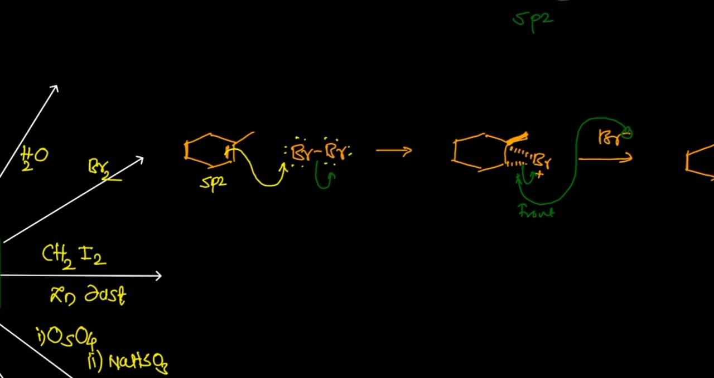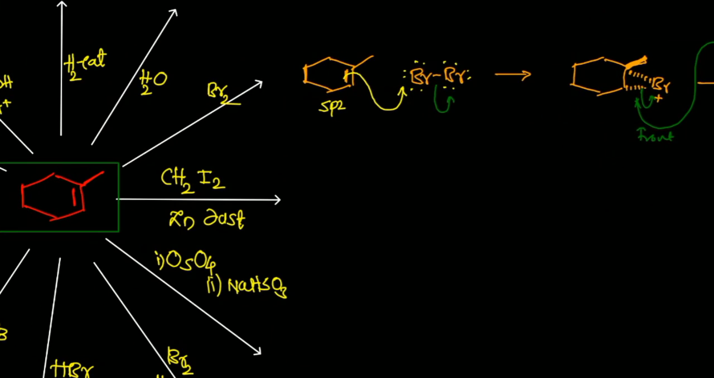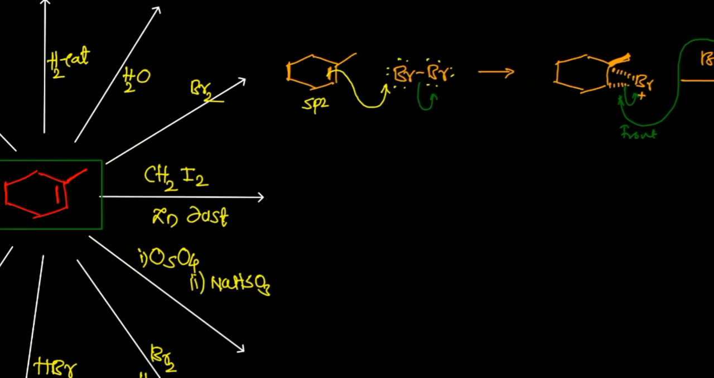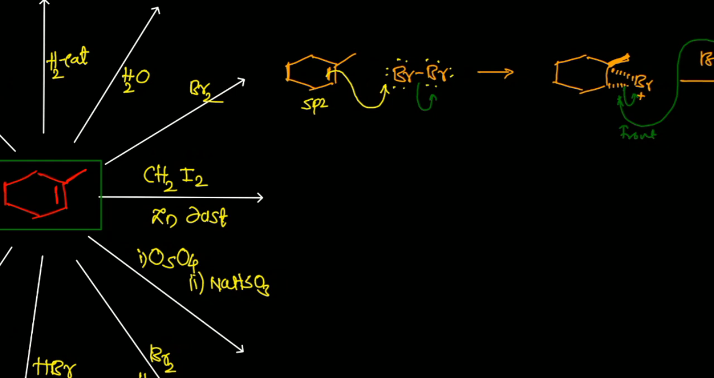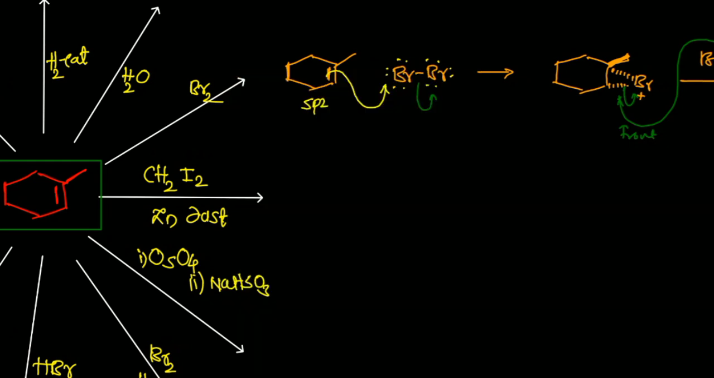Very well known reaction. Okay, let's see another reaction. What will happen when this cyclohexene is treated with CH2I2 in the presence of zinc dust? Have you seen this reaction? Yes, this is a reaction of organozinc. First, the reaction is between CH2I2 and Zn-Cu. We will see the mechanism of this reaction.